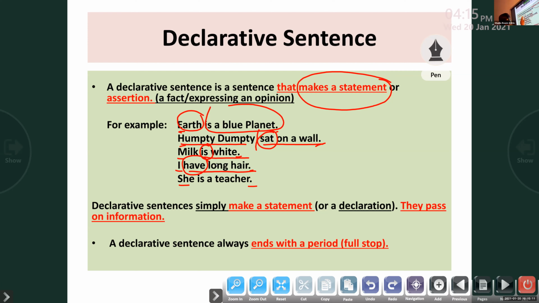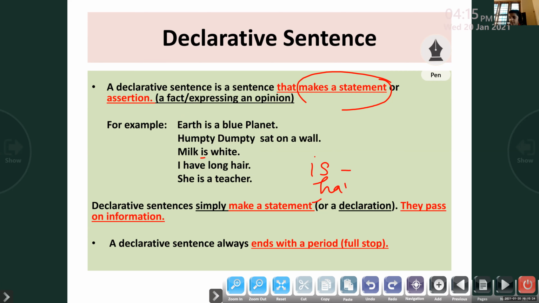It is in the form of a finite verb here because it shows the tense form, that milk is white is in simple present tense, right? But is an example for a primary auxiliary verb. Even have is an example for a primary auxiliary verb. This is primary because sometimes it acts like a main verb which shows the tense form within a sentence, right? That is why it is treated as a primary auxiliary verb.